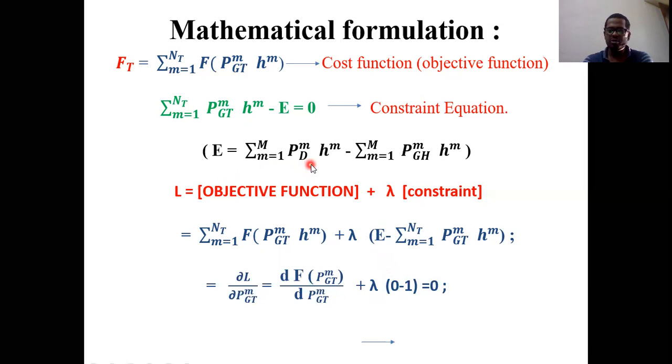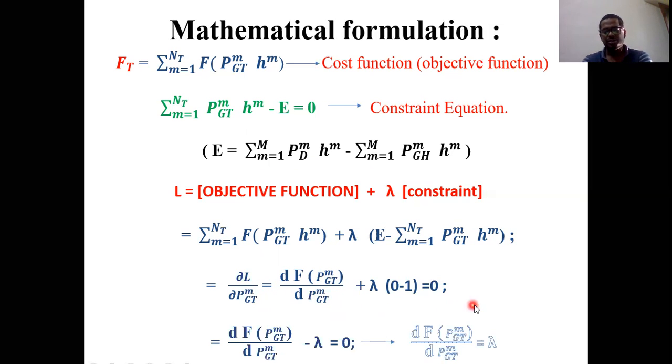E is a function of the load and the function of the ideal power plant. But here we are differentiating with respect to the thermal. So automatically you will get 0, minus, and when you differentiate with respect to PGTM, you will get 1. So this is what we get after doing the differentiation. From this, find out the lambda value. When we rewrite this equation, finally we get the lambda value: df of PGTM divided by d PGTM. This is the lambda value.